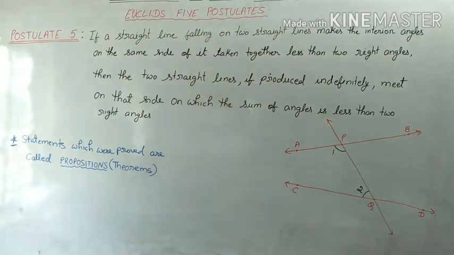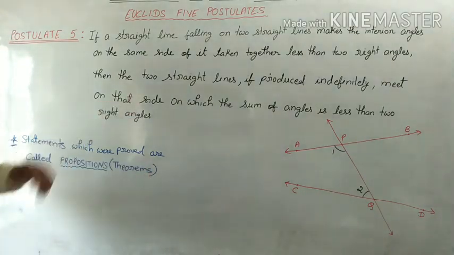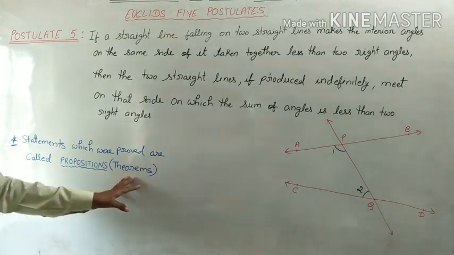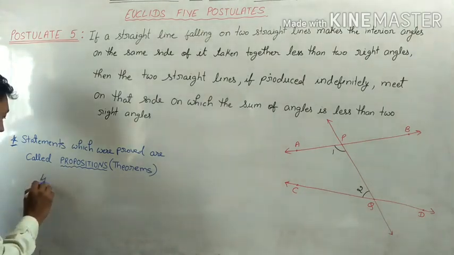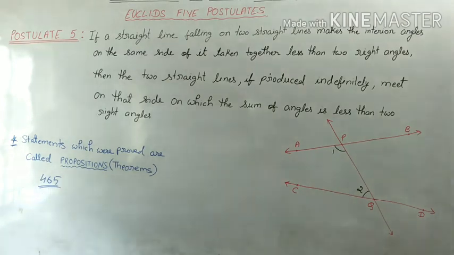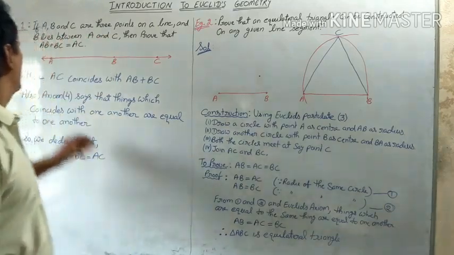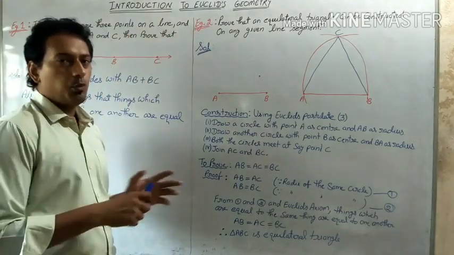The statements which were proved by Euclid are called propositions or theorems. In total he deduced 465 theorems. Students, today we will be doing two examples which are based on Euclid's axiom and Euclid's postulate.